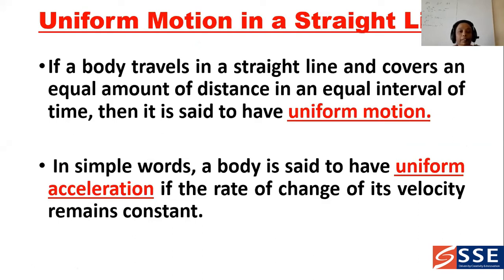Suppose you are taking a body and it is traveling in a straight line. While traveling in a straight line, how much distance is traveled, and in what equal intervals of time? Then we can say that it is traveling in uniform motion. So we call that uniform motion. In simple words, a body is said to have uniform acceleration.